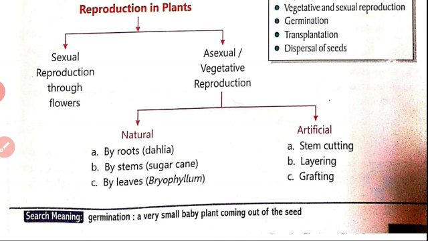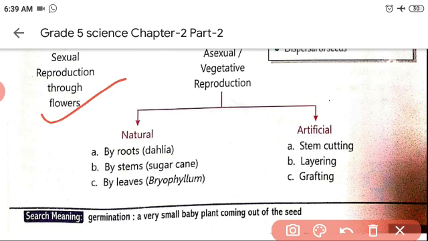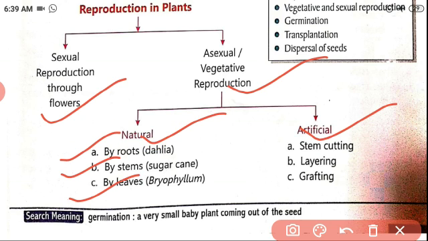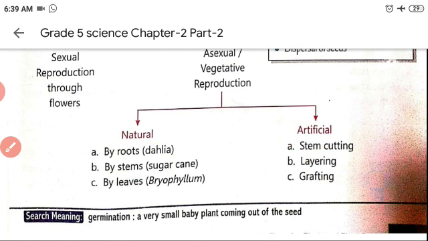What are all the methods? The first one is sexual reproduction through flowers. The next one is asexual reproduction by means of two. Again, it is divided into two: natural and artificial. Natural means by means of roots, stem, and leaves, and artificial means stem cutting, layering, and grafting.